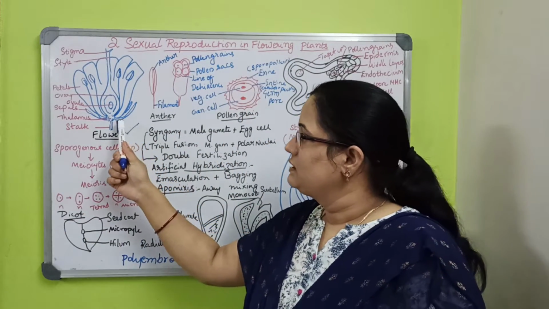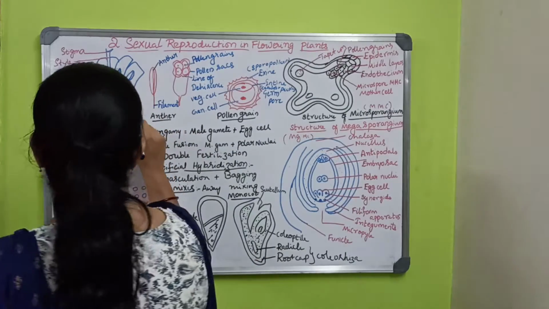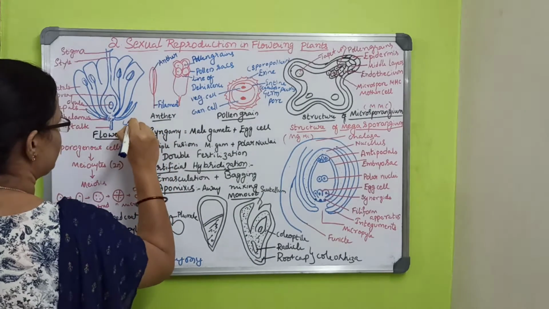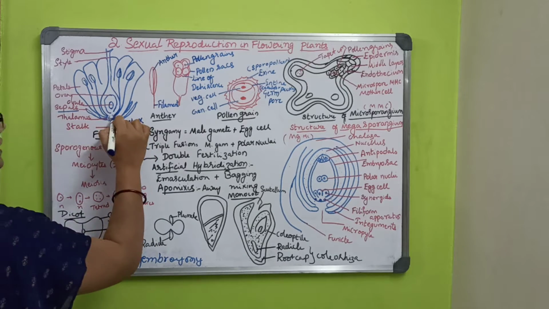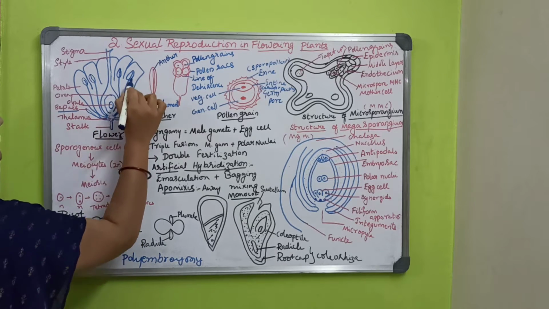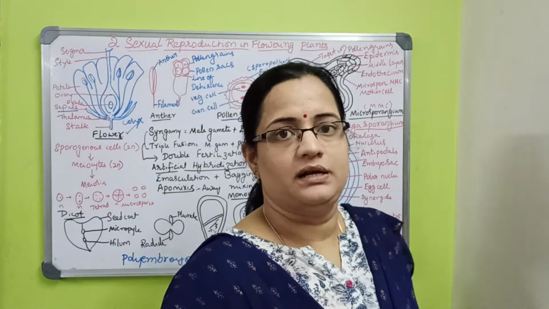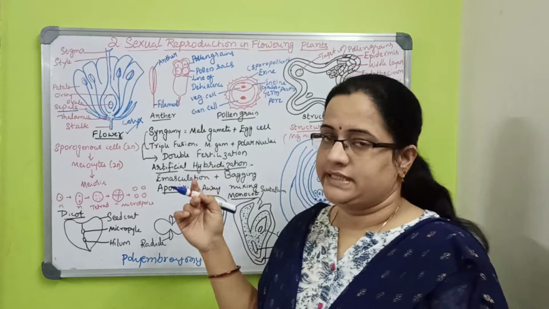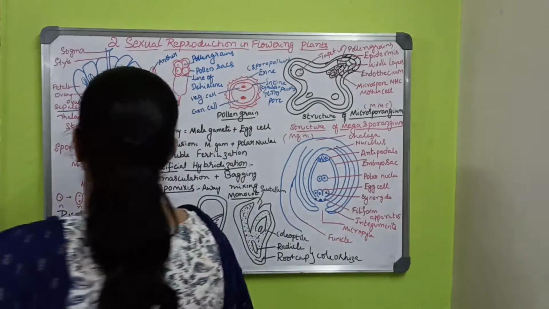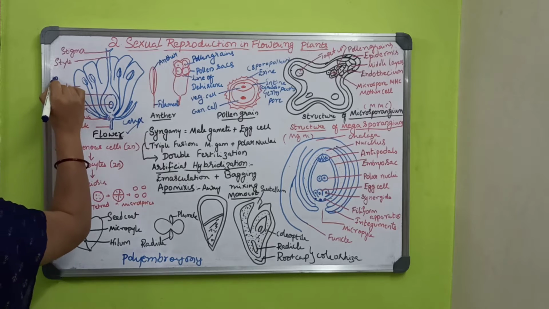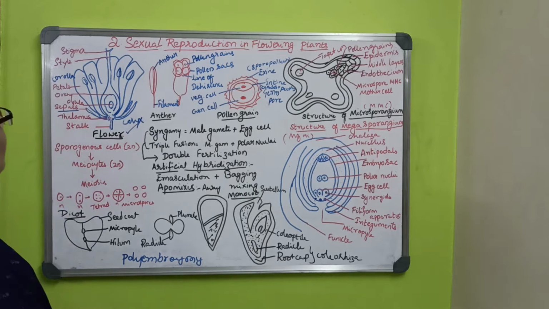Sepals are the protective outer layer, also called the calyx. Then petals. Petals have attractive colors, different in different flowers. They attract insects. Petals are also called the corolla, which gives the different colors.